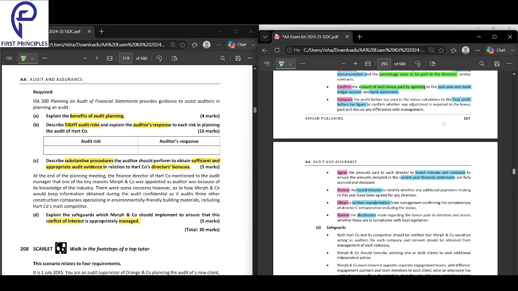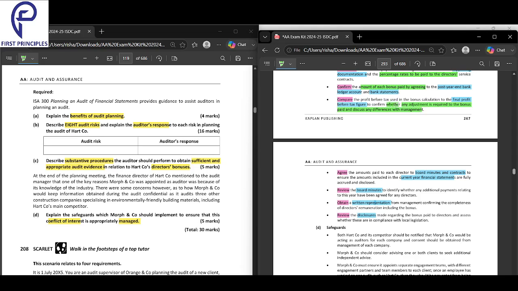No problem. Next, compare the profit before tax in the bonus calculation. In the bonus calculation, what profit before tax did you take? Compare it to the profit before tax figure in the P&L to confirm whether any adjustment is required to the bonus paid. Why you're doing this is to make sure whether any adjustment is needed.